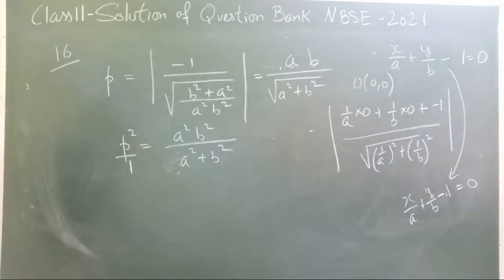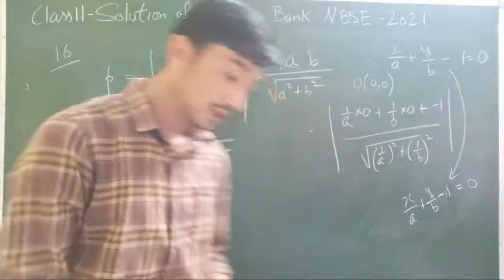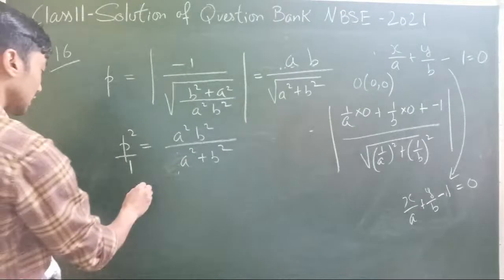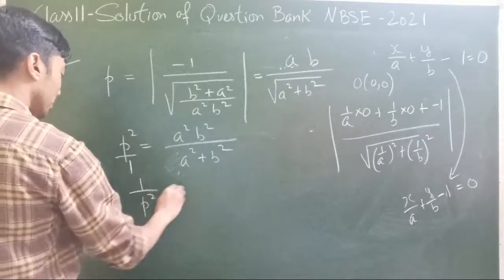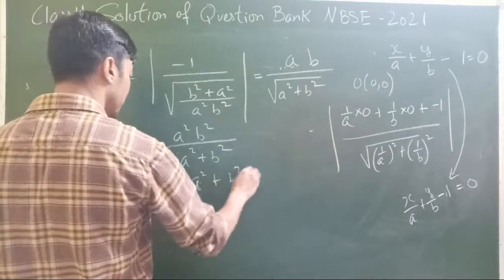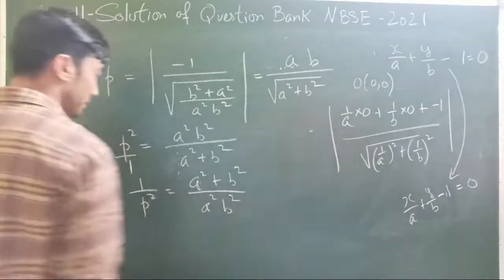Now as per the proof, we have to prove that 1 by p square is equal to 1 by a square plus 1 by b square. We'll take the reciprocal then, because I need 1 by p square, so I'll just take the reciprocal. From there you'll get the solution, a square plus b square divided by a square b square, taking reciprocal on both sides.